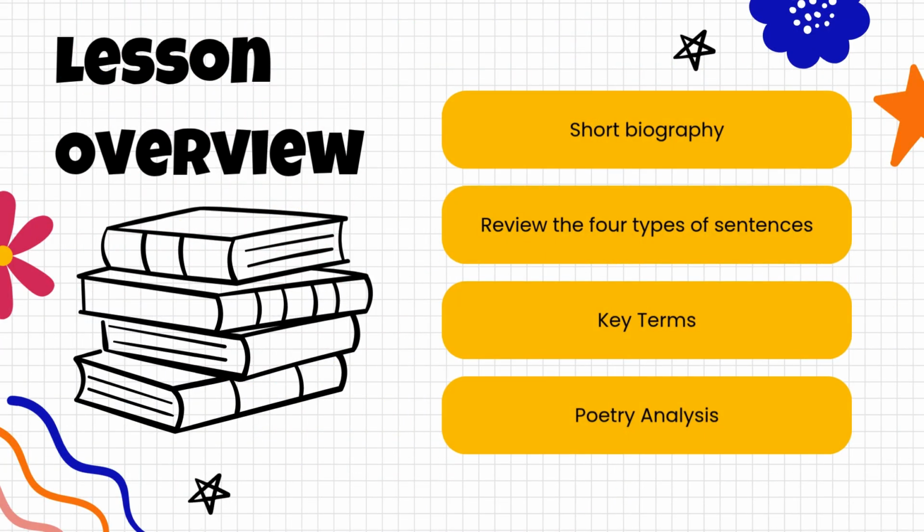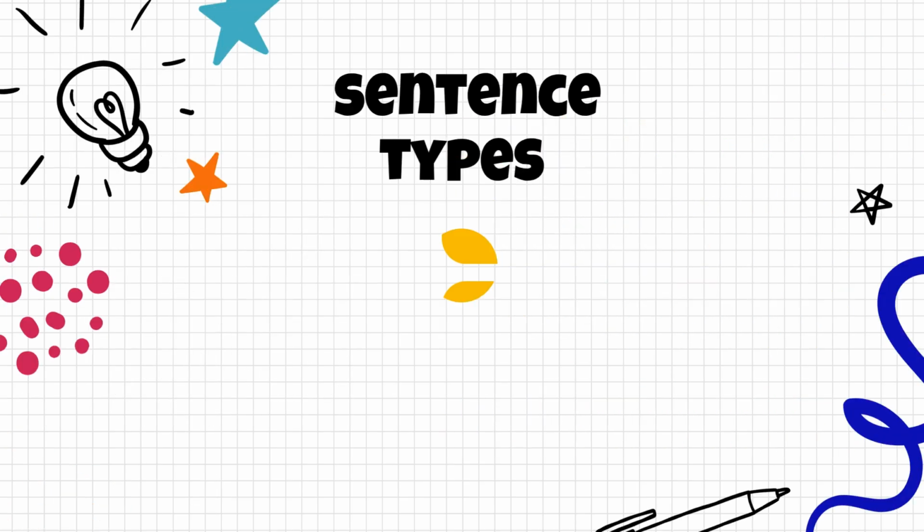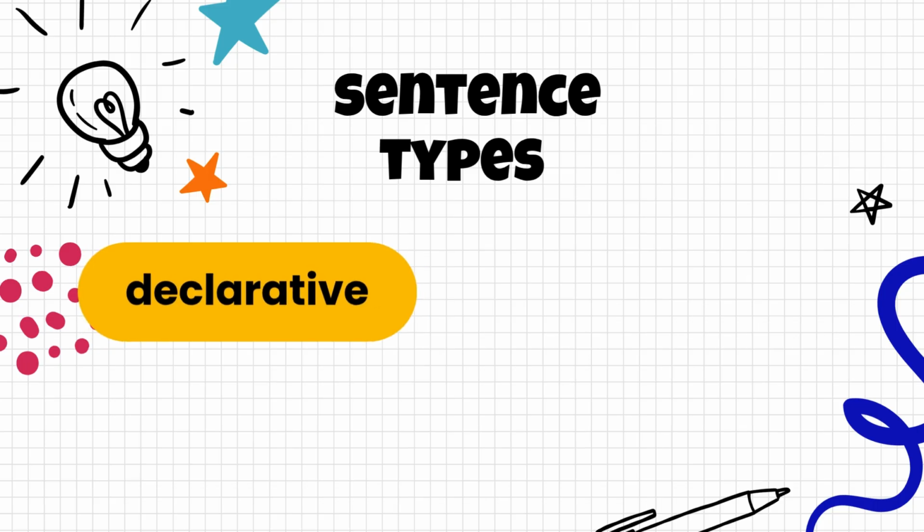In today's lesson, we're going to look at the 4 sentence types as kind of a review for you, and we're going to use some of his creative lines. And we are also going to look at a short little poem he wrote called How Doth the Little Crocodile. Before we get to the poem, let's look at a few sentence types. You probably already know that there are 4 types of sentences.